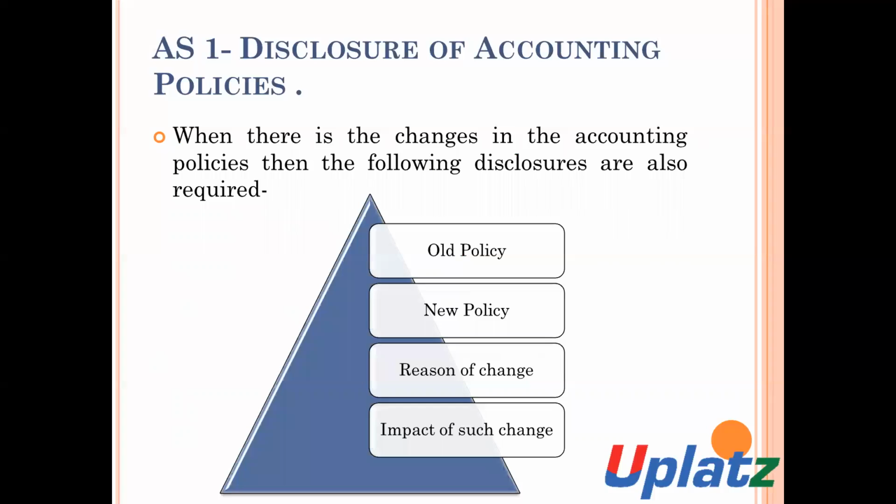When there is any change in the accounting policy, then the following disclosure should also be made. Number 8, old policy: what is the old policy which was used by the organization? And new policy: what is the new policy which is adopted by the organization? Reason of change: why there is a change in accounting policy, and the impact of such change. The disclosure of all these items is mandatory.